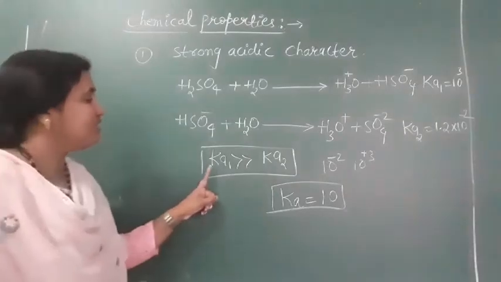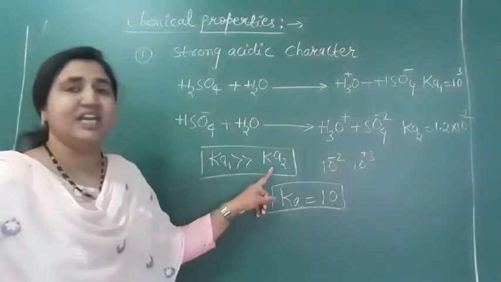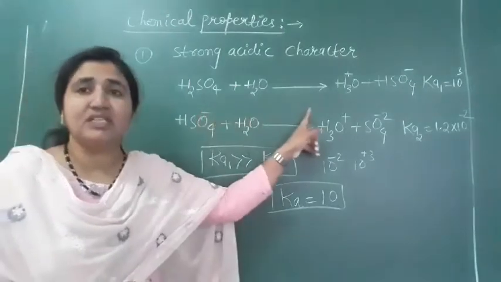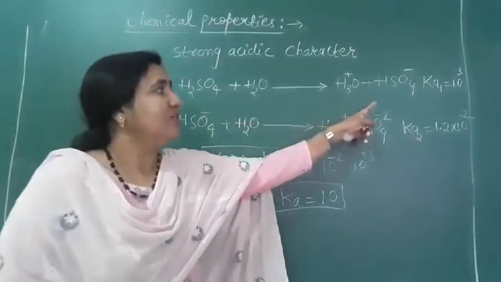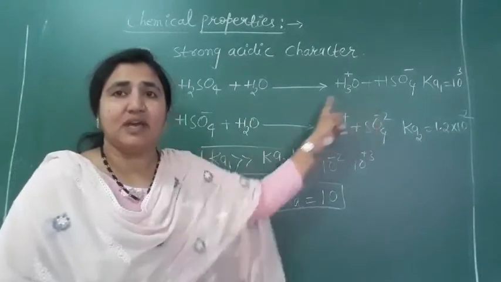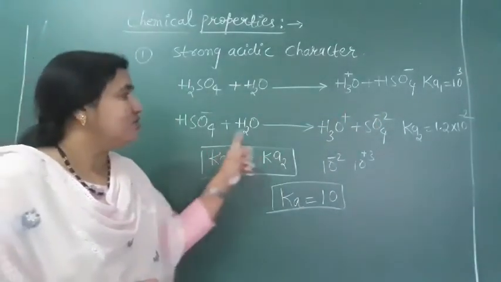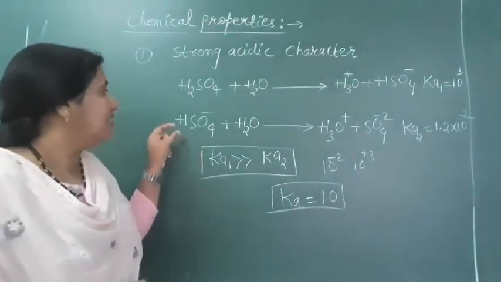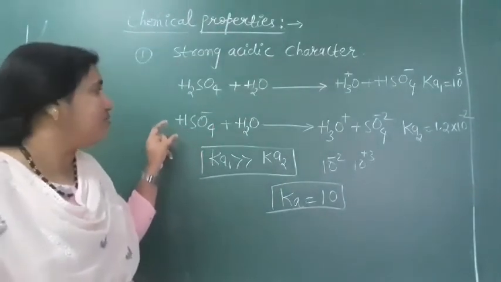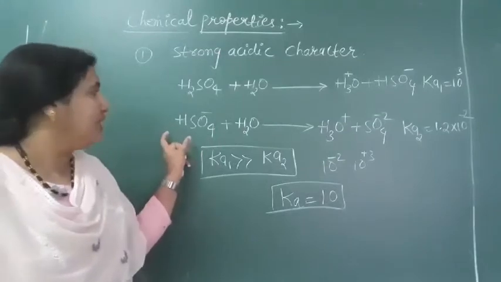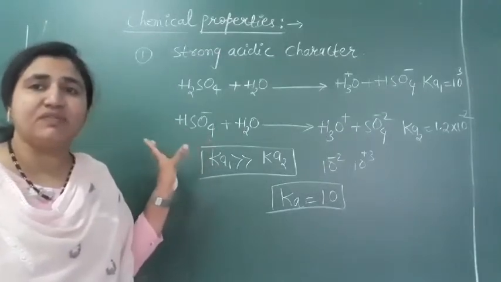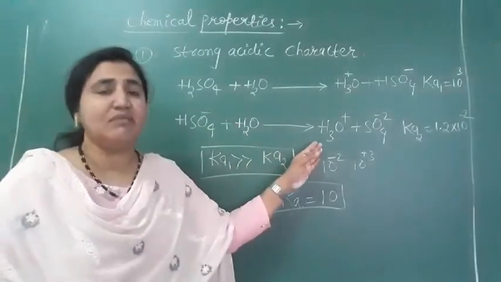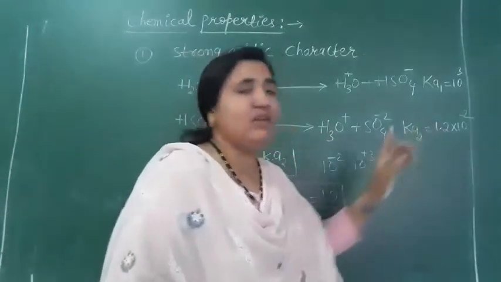So understood, the Ka1 value is greater than the Ka2 value, because in the first step the dissociation is large, so we have a large dissociation constant value. But in the second step the dissociation is not that easy, because we have to remove the H plus ions from the HSO4 minus ion. The electrostatic force of attraction is more in this one, so dissociation does not take place that much. So we have a lower Ka2 value.